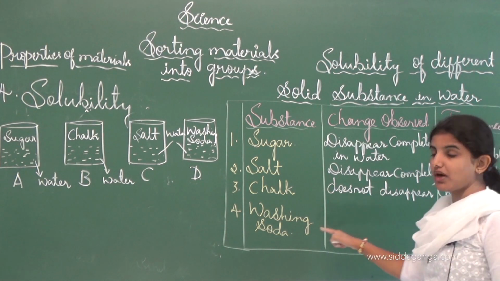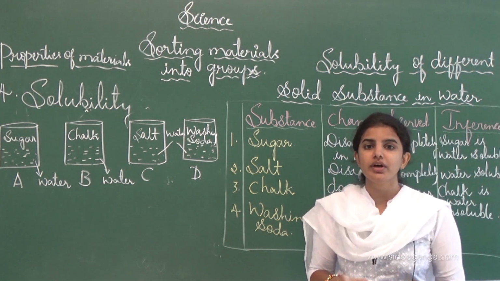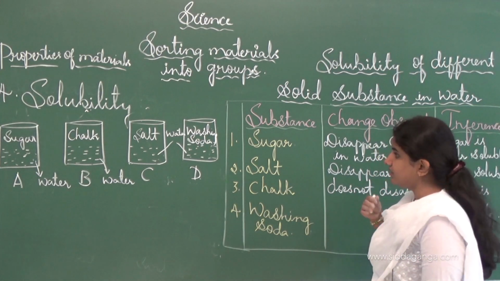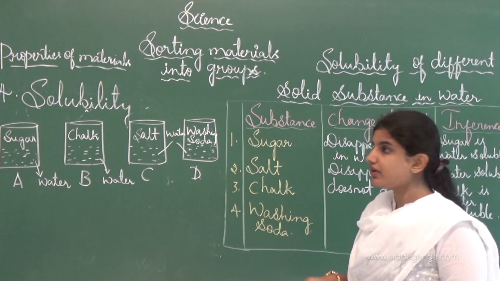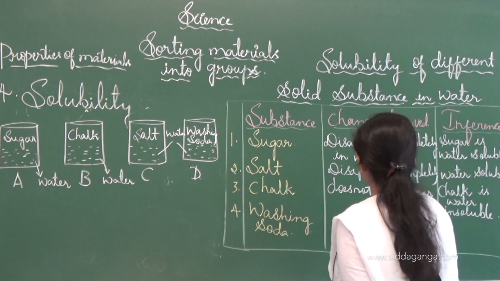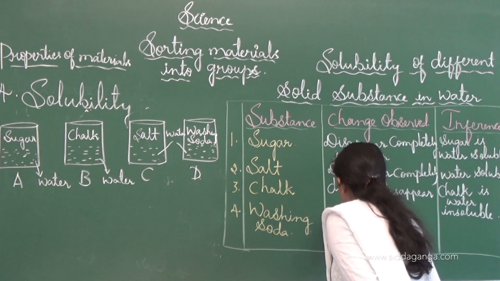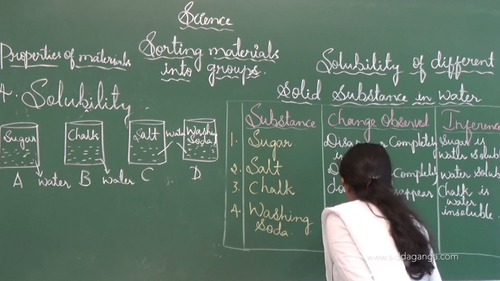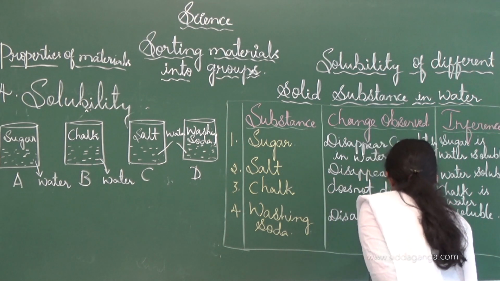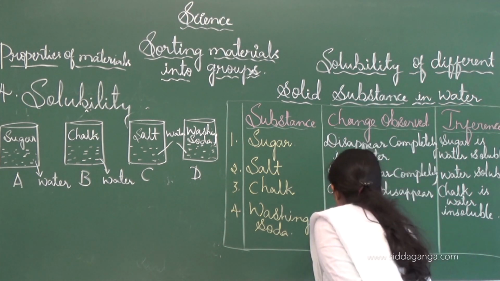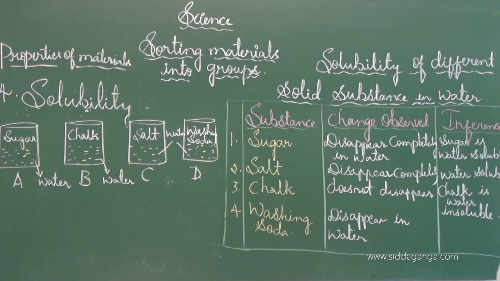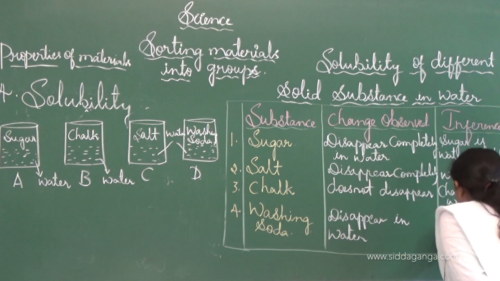And the next one is washing soda. Usually washing soda is used for washing clothes, and if we dissolve this washing soda in water, the change we observe is that it disappears in water completely. It disappears in water, and thus washing soda is water soluble.